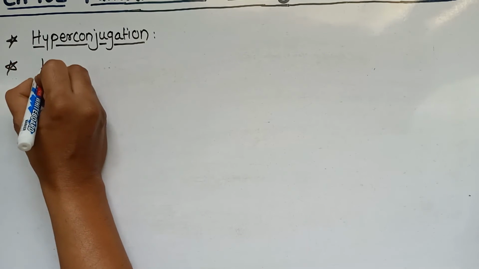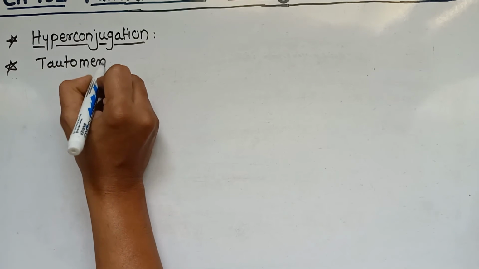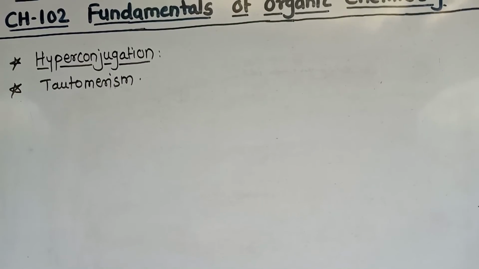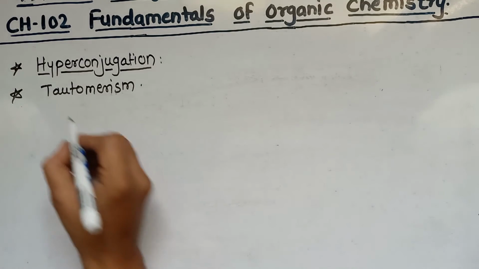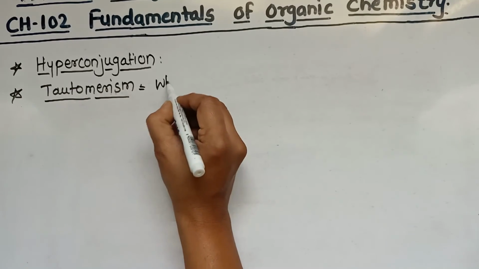The next structural effect, tautomerism. Tautomerism is nothing but when two interconvertible isomers coexist in equilibrium with each other, that phenomenon is called tautomerism, and those isomers are called tautomers. We write the definition first.